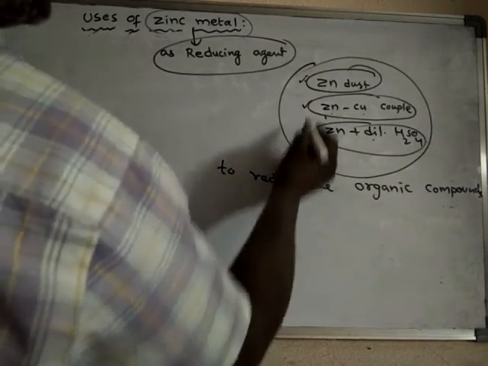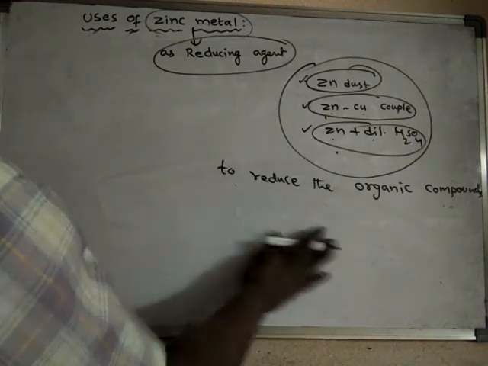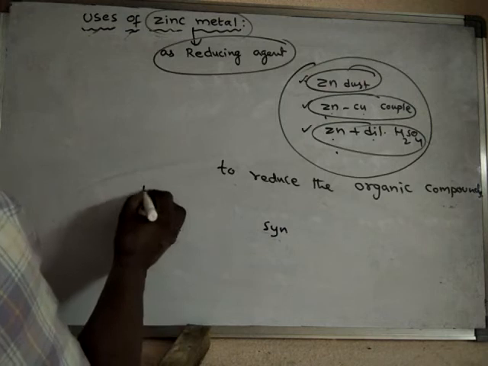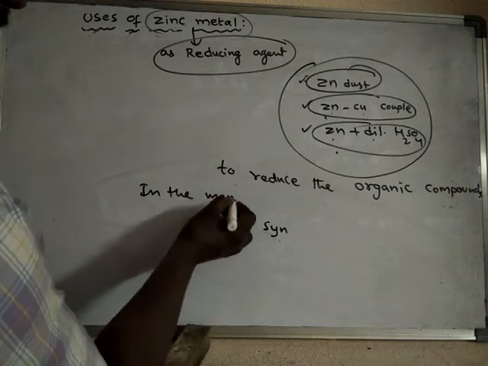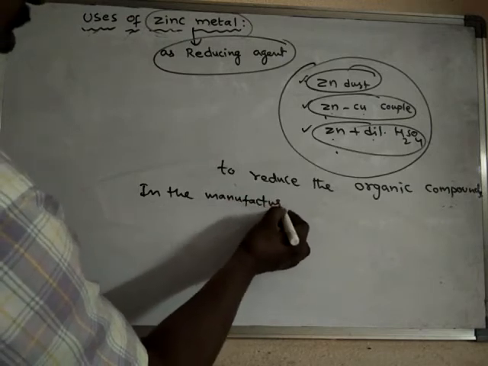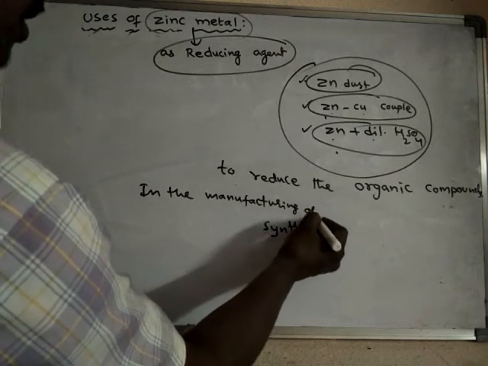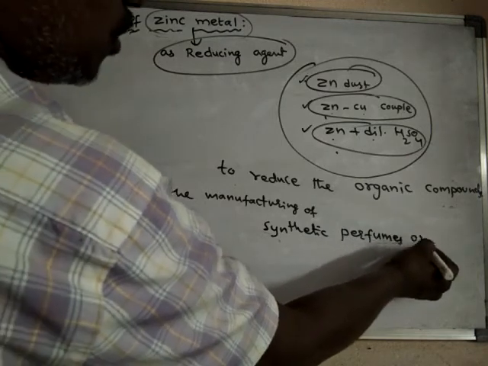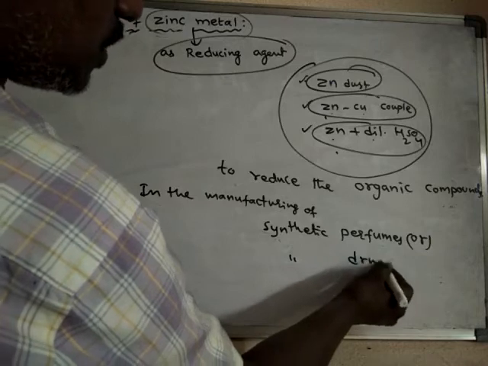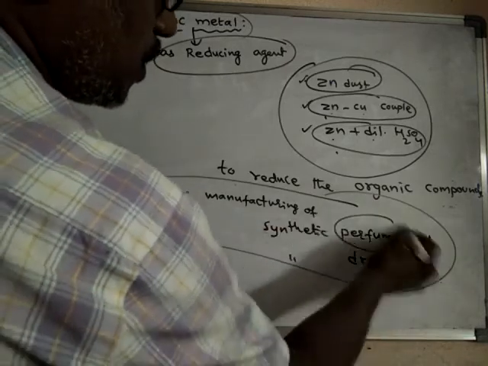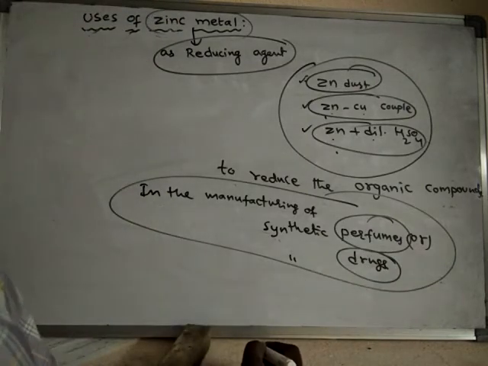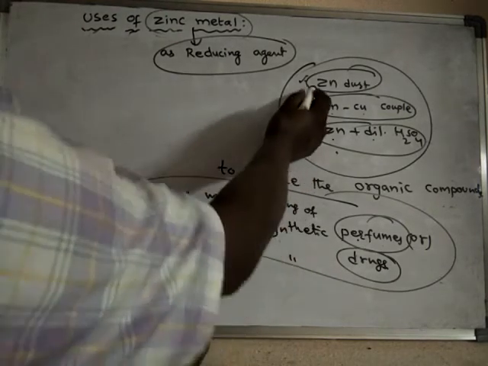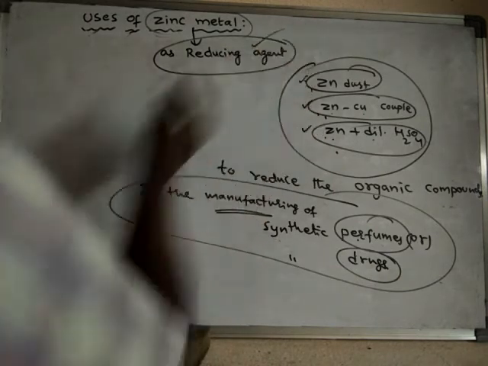Generally such reduction reactions can be done mainly in the manufacturing of synthetic perfumes or synthetic drugs. Generally perfumes or drugs are organic compounds only. So in the manufacturing of synthetic perfumes or synthetic drugs, these substances can be used as reducing agents.